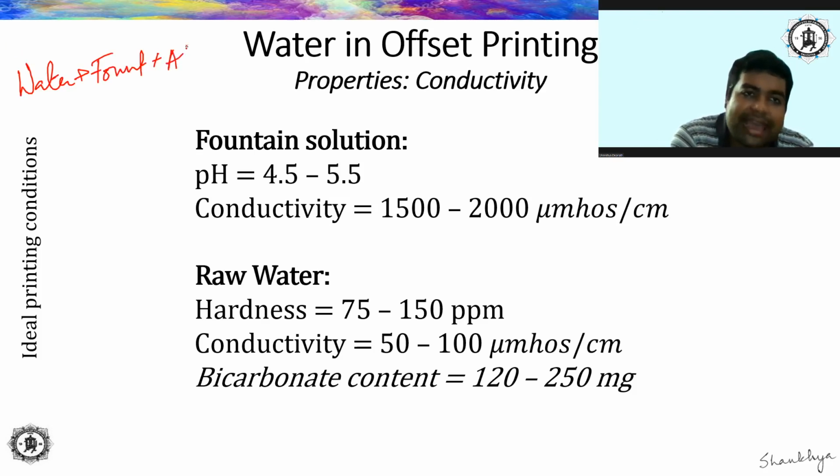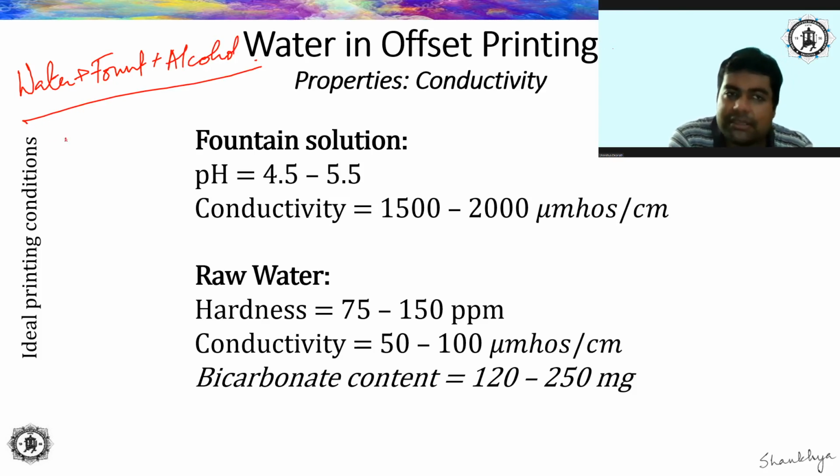To this you add the alcohol, right? Now you know the purpose of all these things. Water will basically be the base. Alcohol is added to water to reduce the surface tension of water, and fount is added so that a constant supply of gum arabic is provided onto the non-image area of the plate. Hence, the non-image area remains desensitized.